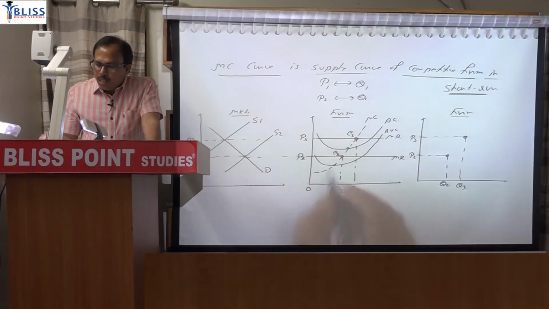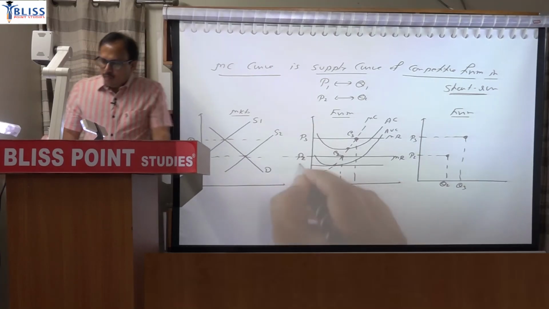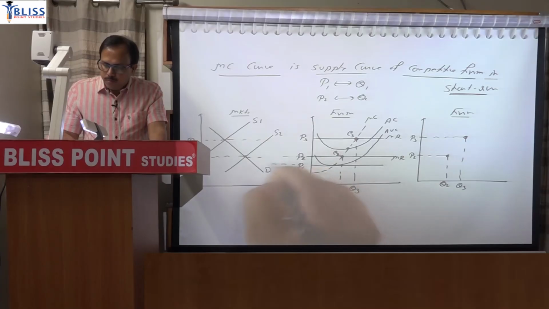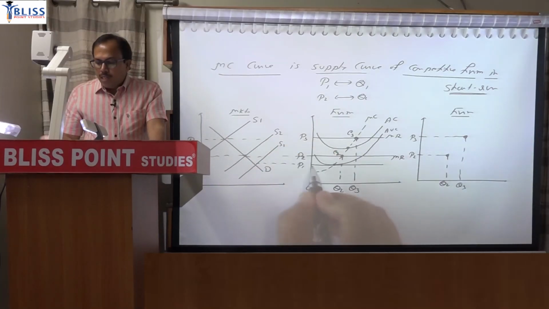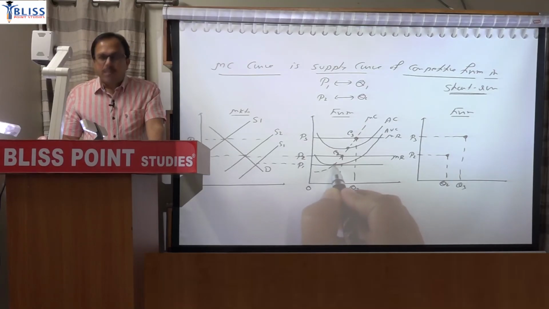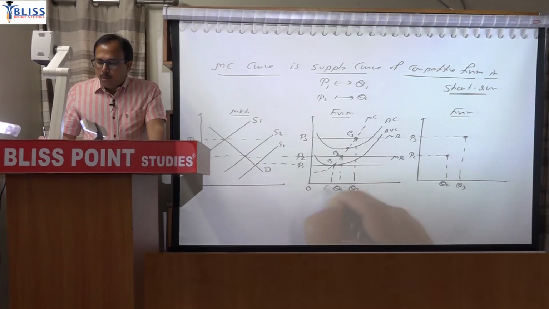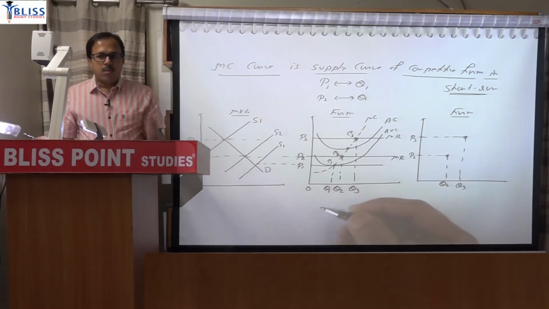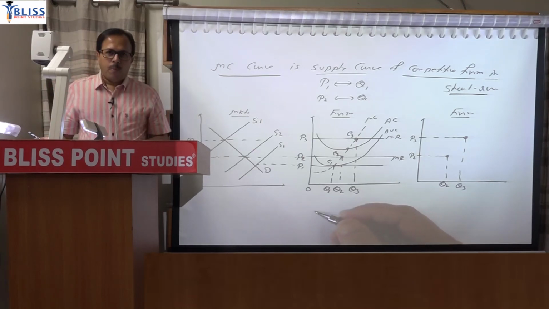But if price reduces further, and suppose it is equal to the minimum of AVC, like P1. Now if it has reduced till the minimum point of AVC, then firm is indifferent between producing and not producing, because in that case even operating profit has reduced to 0.